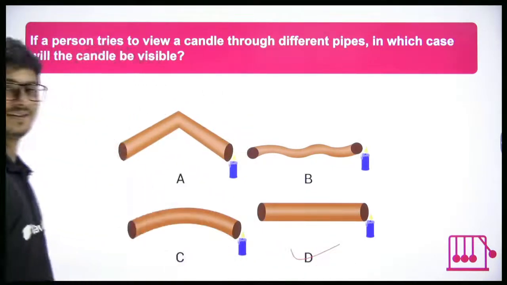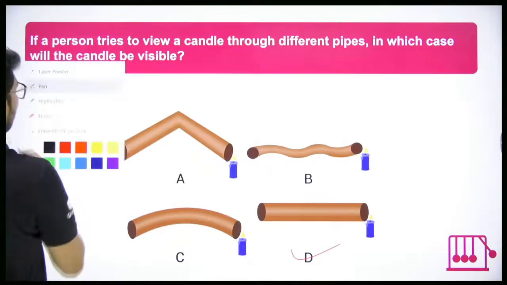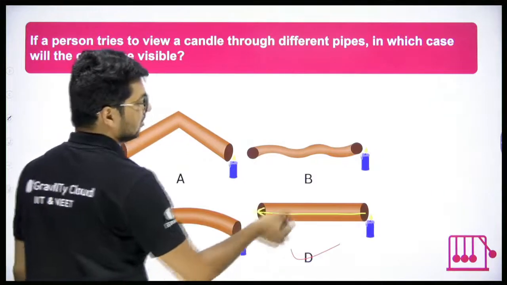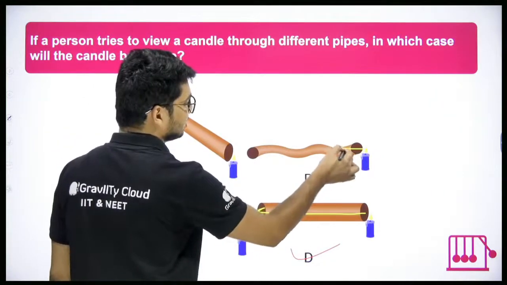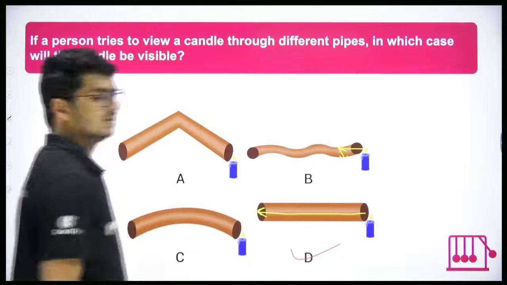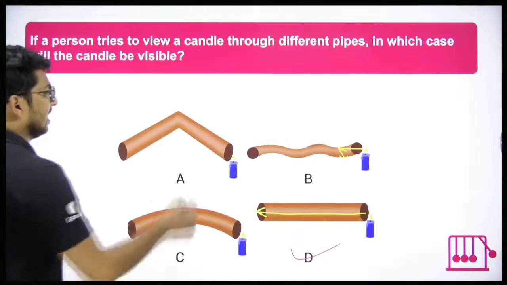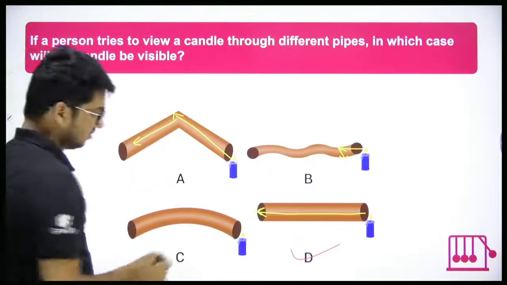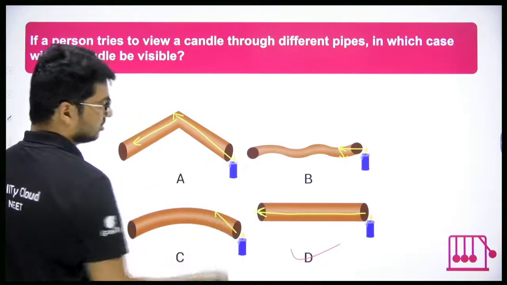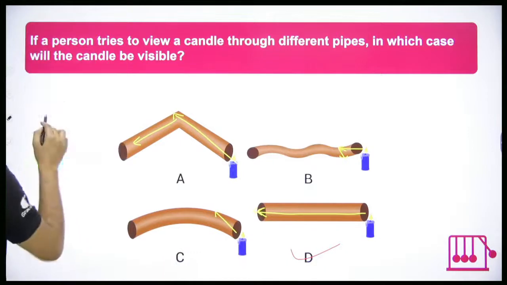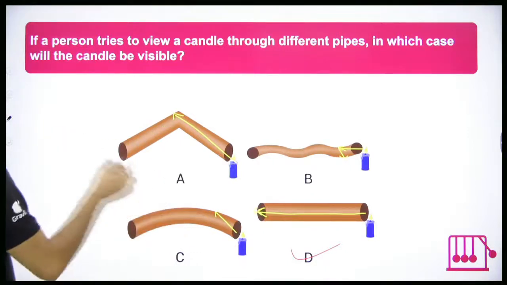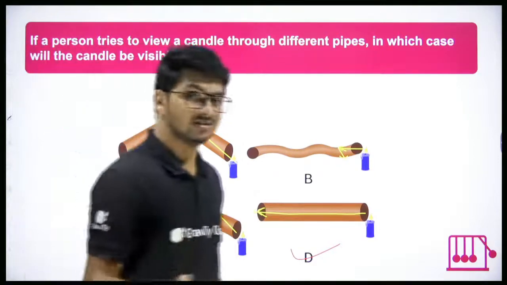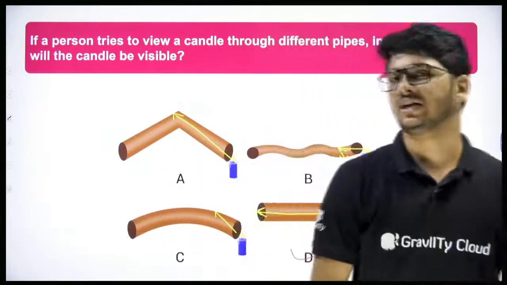D. Because light travels in a straight line, that is a simple reason. Then you will be able to see. But here, what happens if it gets struck? It gets reflected. We cannot see that. Right, here also cannot see. Here also, cannot see. So we can see the candle only in the case of what? Only in the case of option D and not in any other case, because light travels in a straight line.